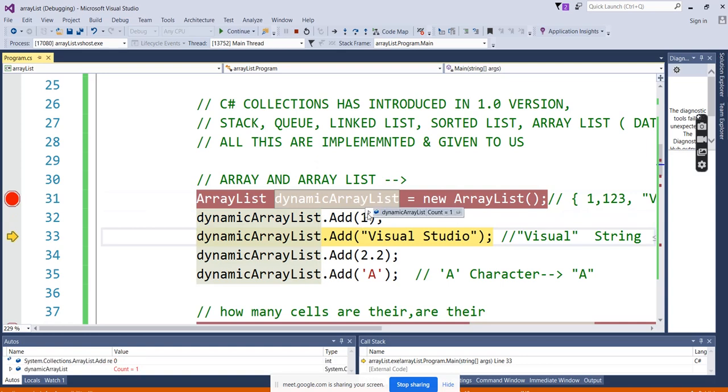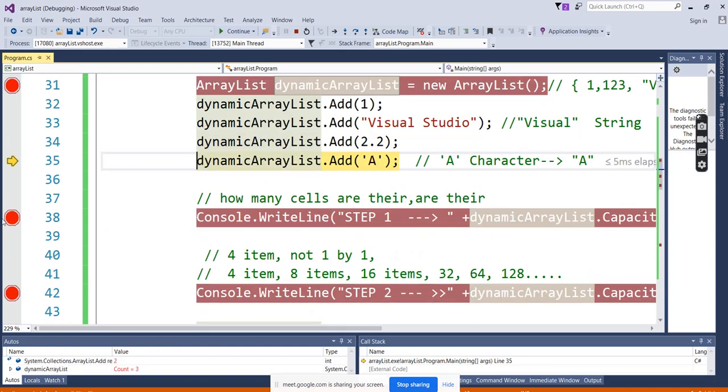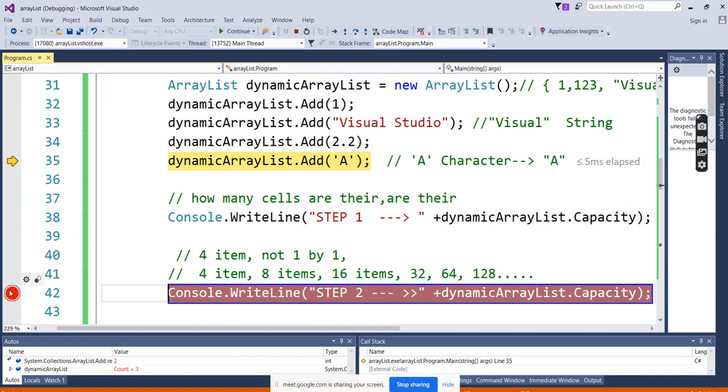So in the dynamic one, the first one is count. Okay, sorry, it came to array list. We'll remove the array list, no confusion. Just we go further.